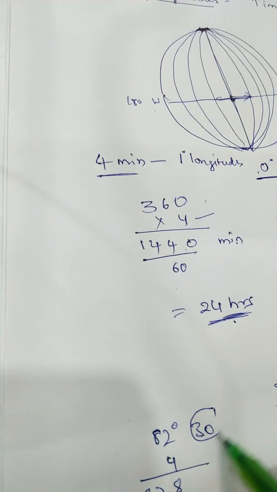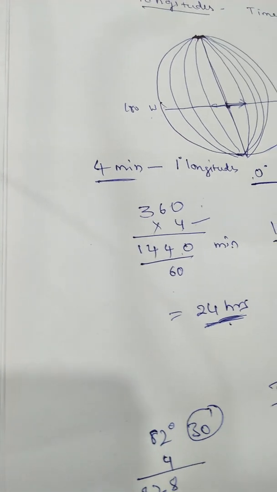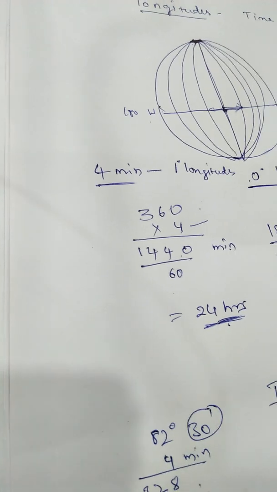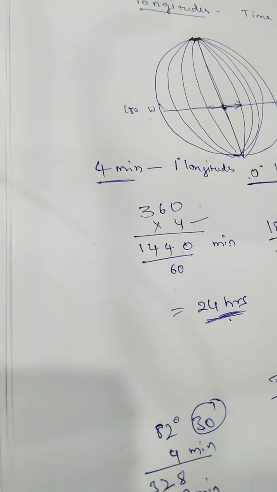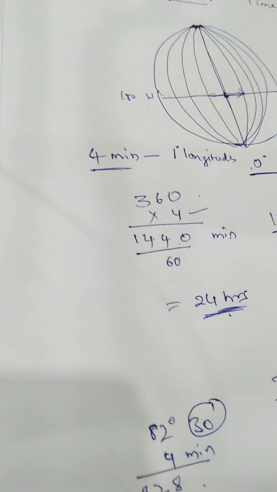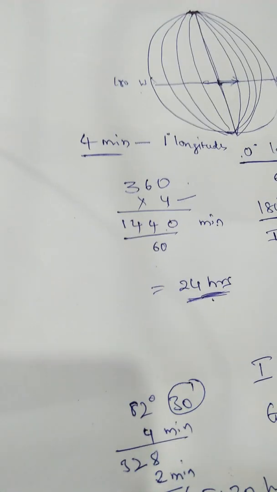The 30 minutes means half a degree, and half a degree means 2 minutes. Totally 330 minutes. Changing into hours, it is 5 hours 30 minutes that we have to move back.